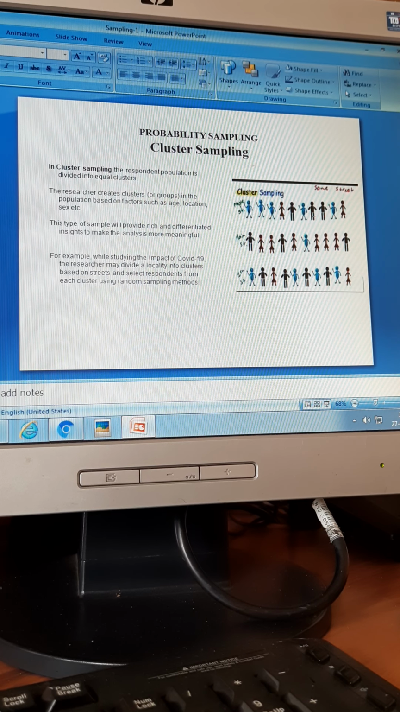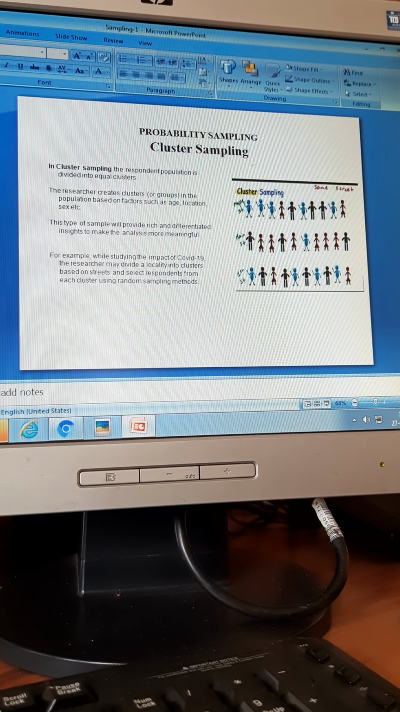Convenience method. Even at that level, if I have to use random sampling, then I have to list all the people and then choose from them. Correct? But if the population is very well known, for example, if your class is the population, then I can make clusters, male and female, and from that I can choose numbers. I can do a random sampling method. Clear? Cluster sampling, probability method.